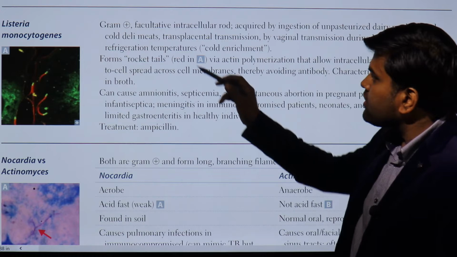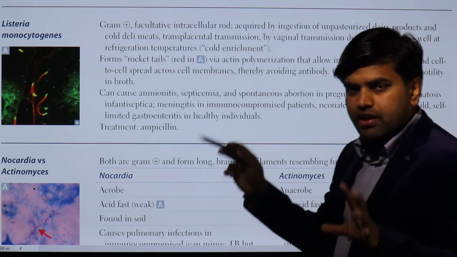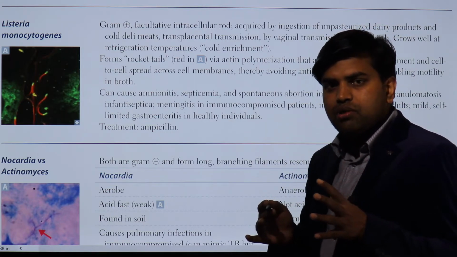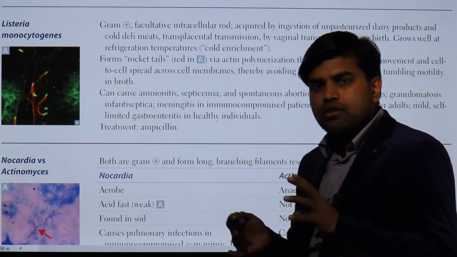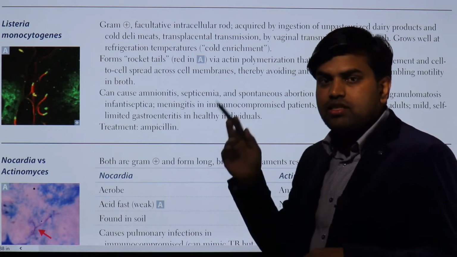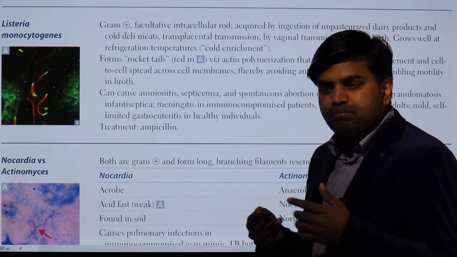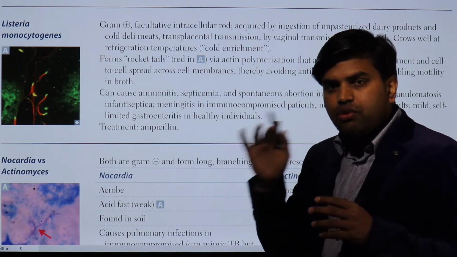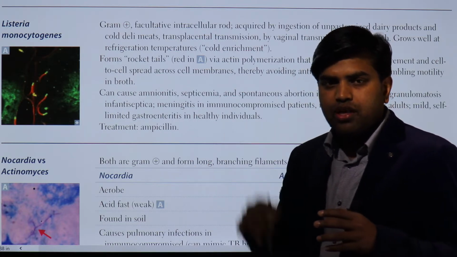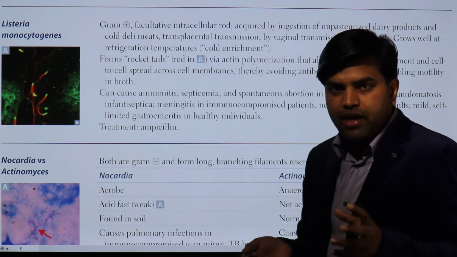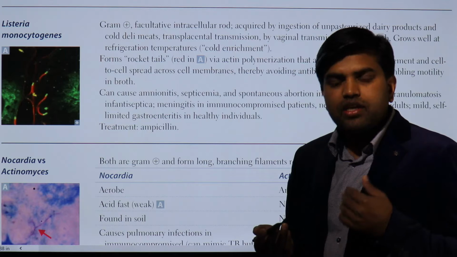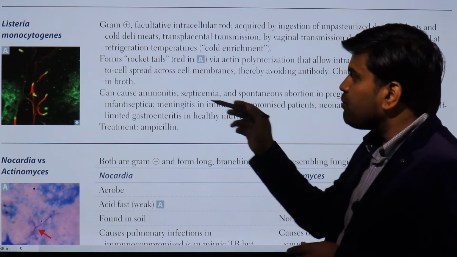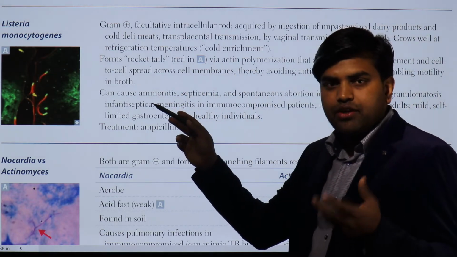So let's begin. This is a gram-positive facultative intracellular rod. Facultative means the organism can live inside or outside. Obligate intracellular means they only survive inside the cell. Facultative means they can survive both outside and inside. Since it has a mechanism to survive intracellularly, the humoral immunity will not be able to kill this organism. It bypasses the humoral antibody mechanism, and because of that we get infected easily and develop the disease easily. There is no protection from humoral antibody-mediated immunity.